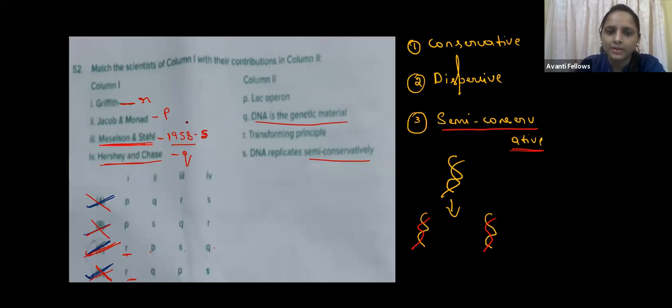Yes, Manjari, correct. So Ahilya, did you understand? Replication, transcription, and translation are the central dogma of molecular biology.